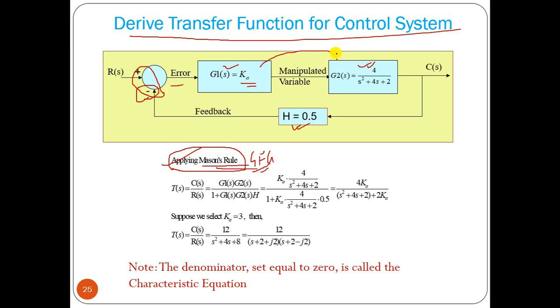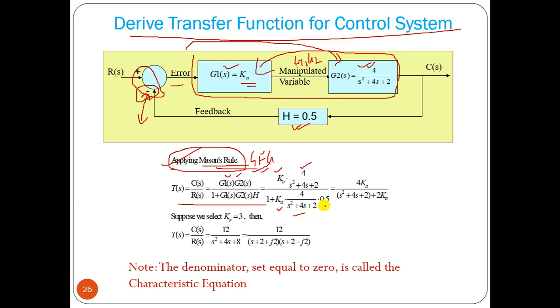Now these two blocks are connected in series, so we can multiply these two gains together, G1 into G2. Then we have this negative feedback. The formula for that is G divided by 1 plus GH, and G we can write as a whole G1 into G2. So G1 G2 divided by 1 plus G1 G2 into H, with G1, G2 values and H equal to 0.5.